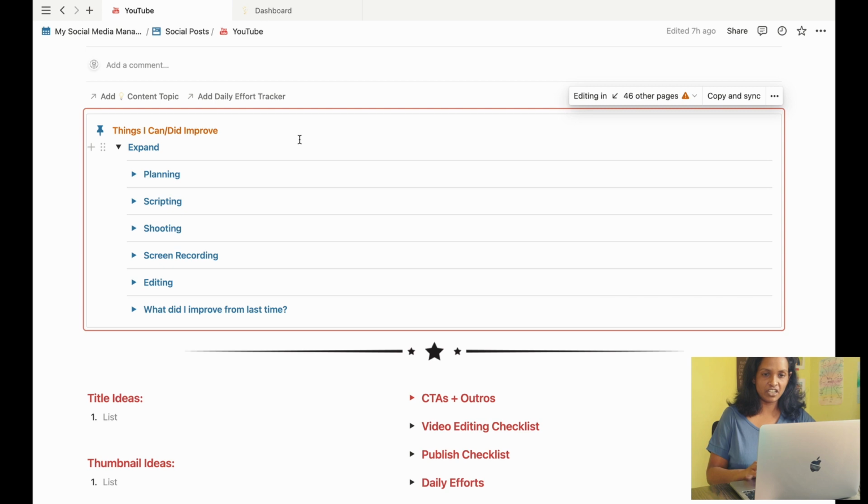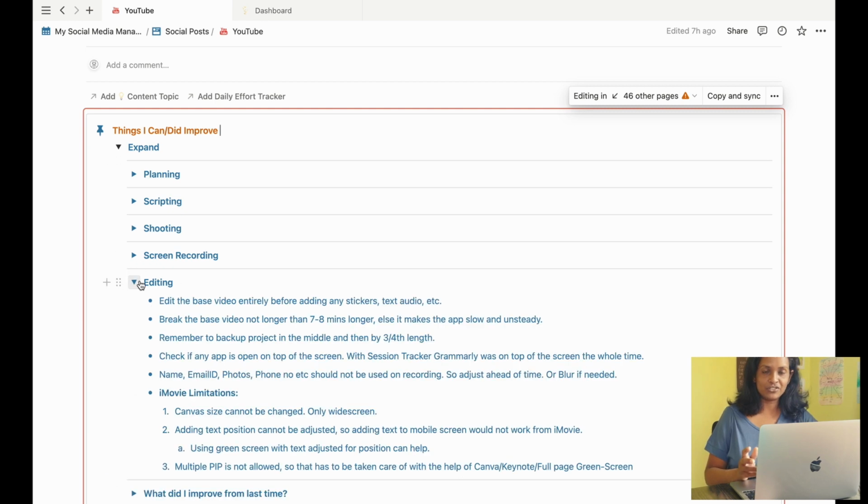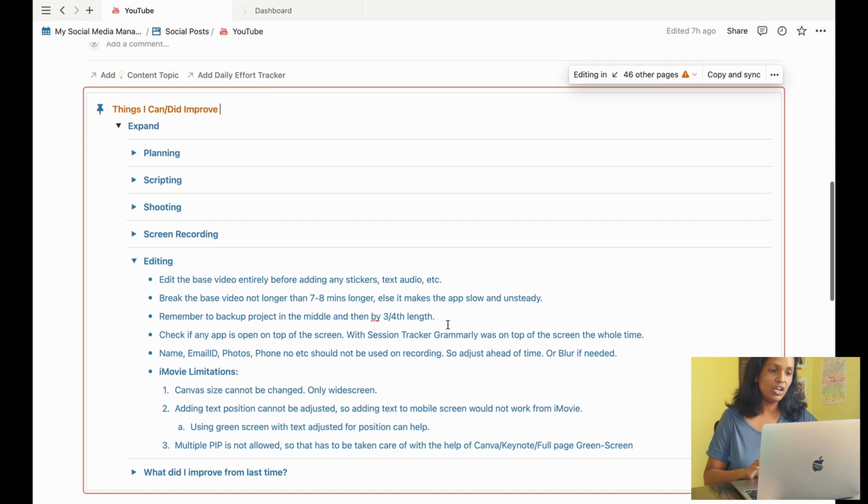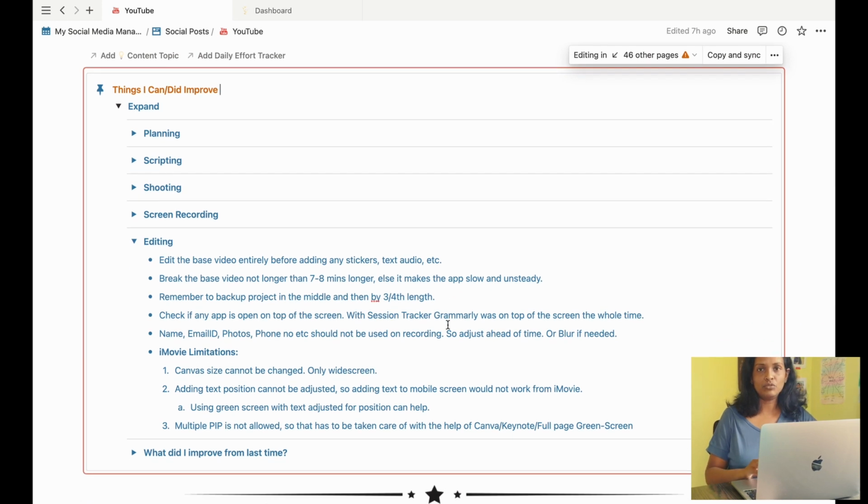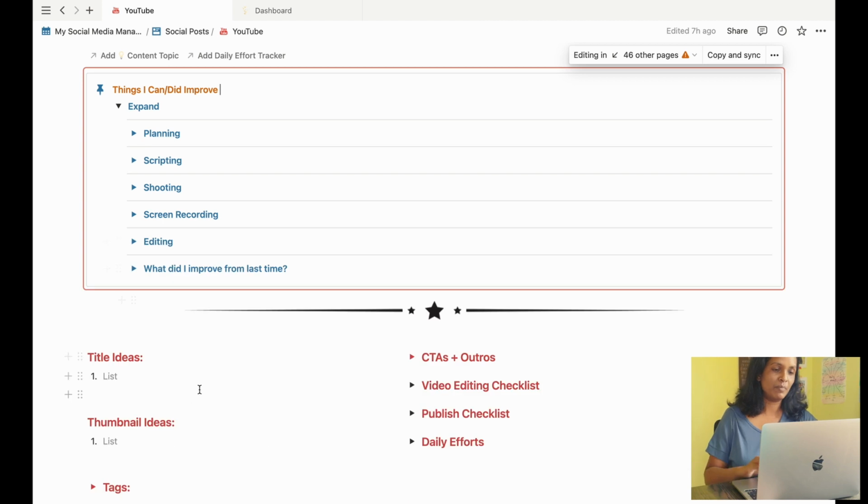For example, in this editing page, I added a note that I should remember to edit the base video completely first before I add any text or sticker or anything like that, because it made things more complicated when I started adding the stickers before entirely editing the base video. So I had to add a reminder: don't do this next time, because then it will be messy.